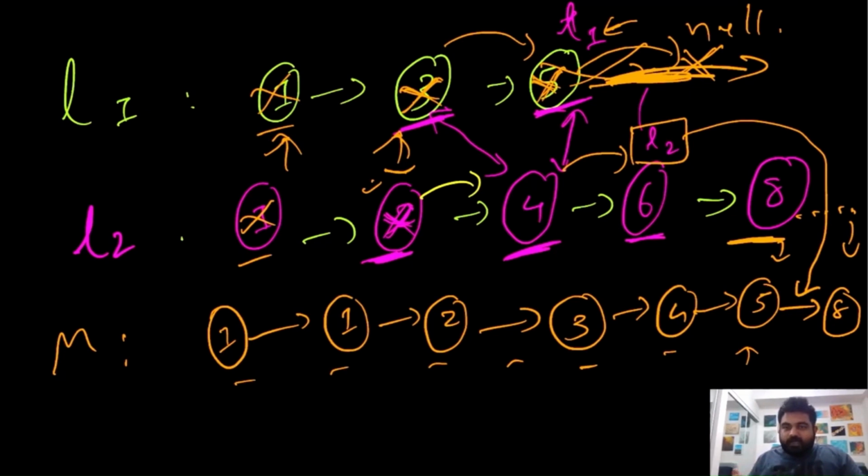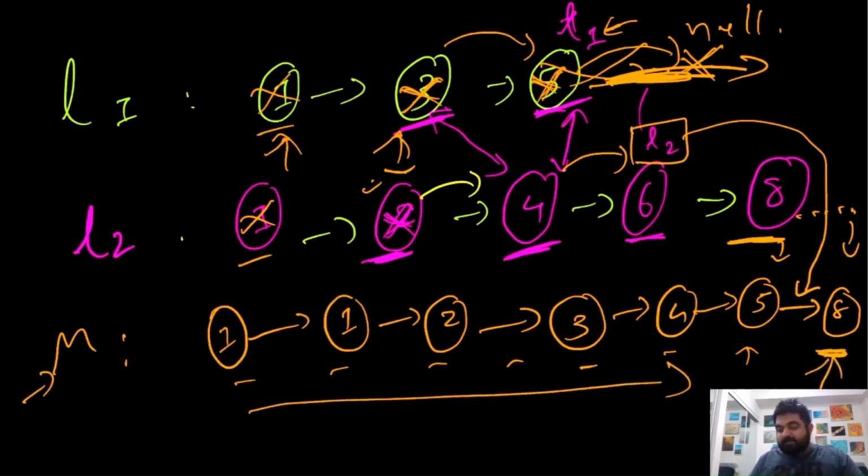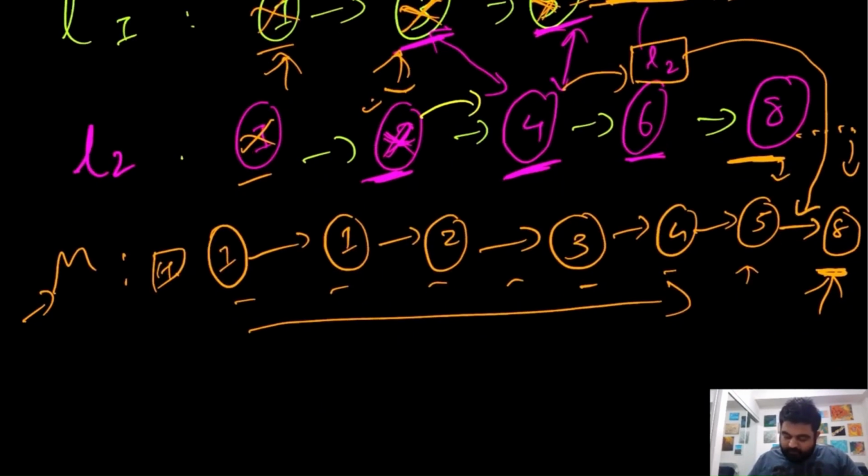Now what would be the tricky part in this one? The tricky part in this one would be that because in this merge linked list we are iterating over here, at the end we would be somewhere at the last position. And remember, we need to return the head node. So what we will do is we are going to use a trick. We'll create some dummy node, and this dummy node would be the head node.